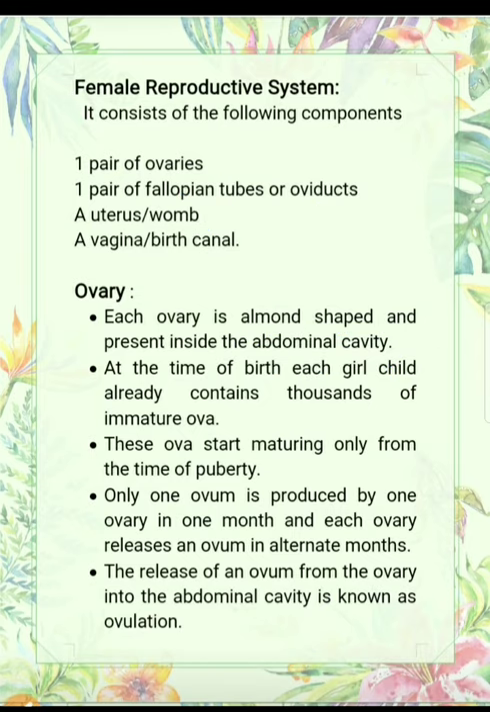At the time of birth, each girl child already contains thousands of immature ova, and these ova start maturing only from the time of puberty. But only one ovum is produced by one ovary in one month. This means that if there are two ovaries, each ovary releases an ovum in alternate months.